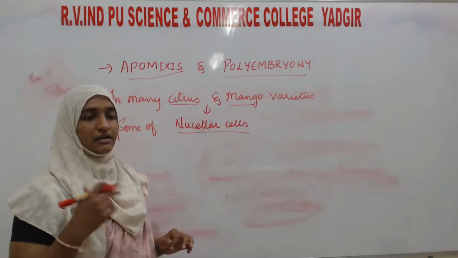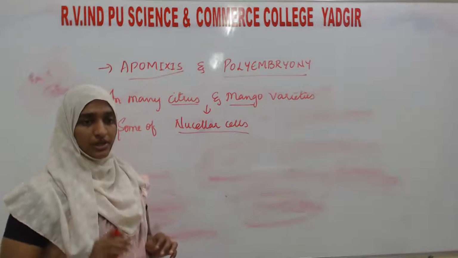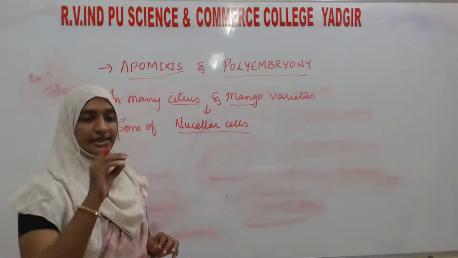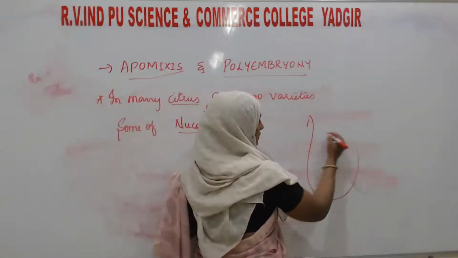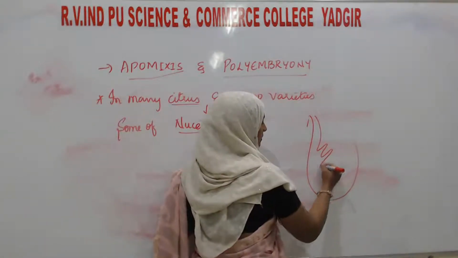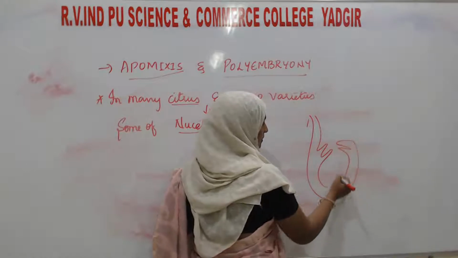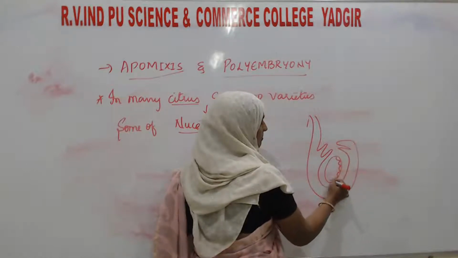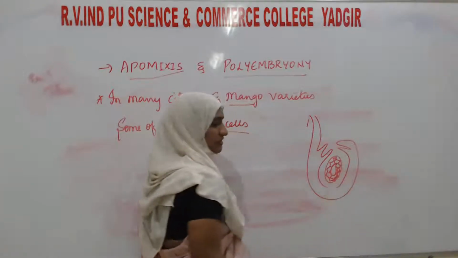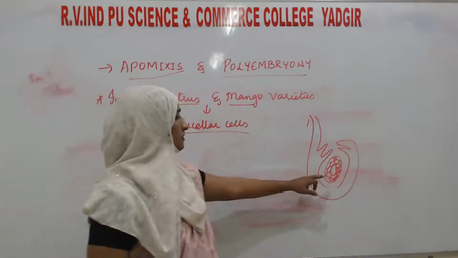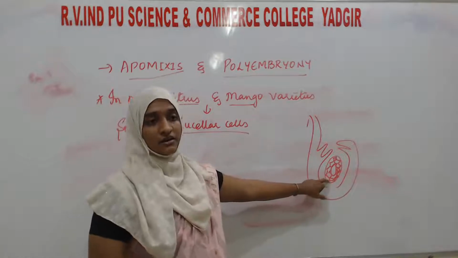You had studied the structure of the ovule. In that ovule, you had seen there is a mass of cells. Here there is the presence of a mass of cells, and inside this there is the embryo sac. So these cells are the nucellar cells.